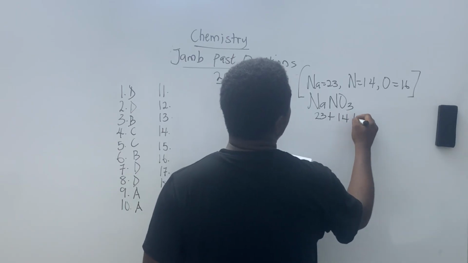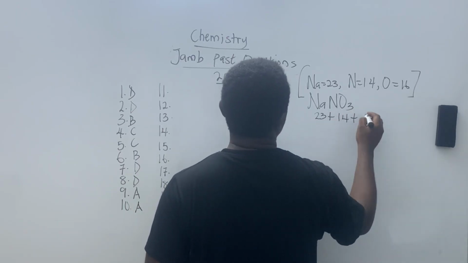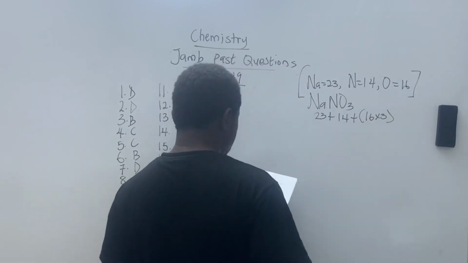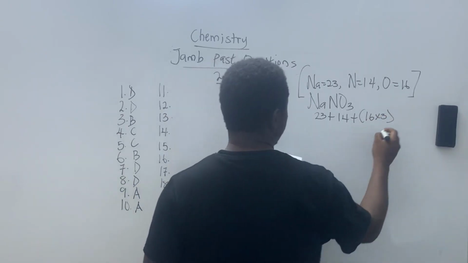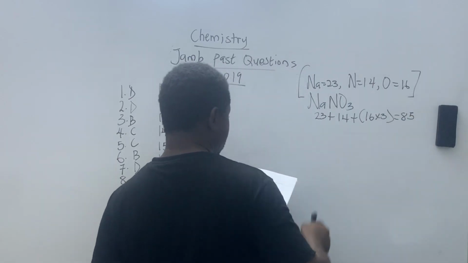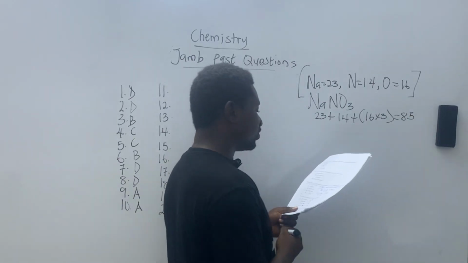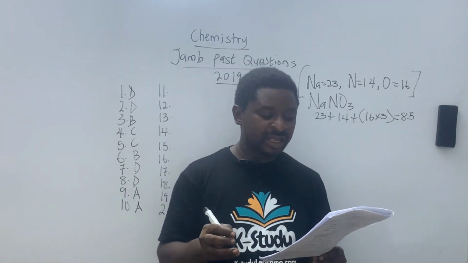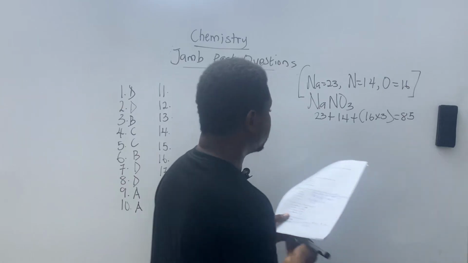Plus the 16 is there, but it's 3 here, so we have 16 times 3. When that is done, if you multiply it properly, you're going to have 85. Now, that's the molar mass of the compound. So now, if you have that, we're going to take it to this.